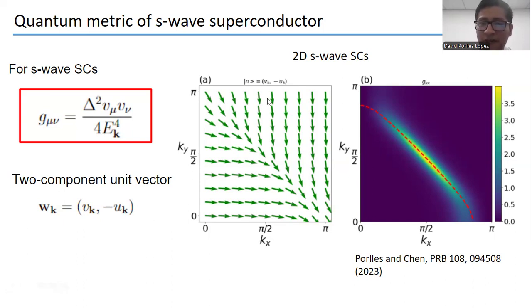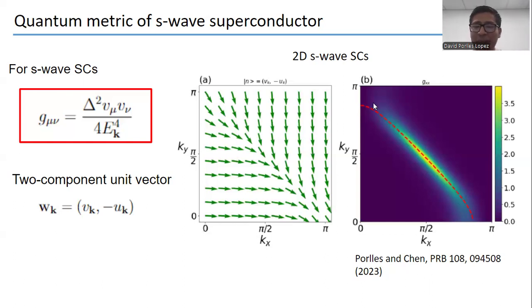We have this figure here. The figure on the left is the vector field of this unit vector, and the other one is the density plot of the value of the quantum metric, both in momentum space. And this dashed line is the Fermi surface.